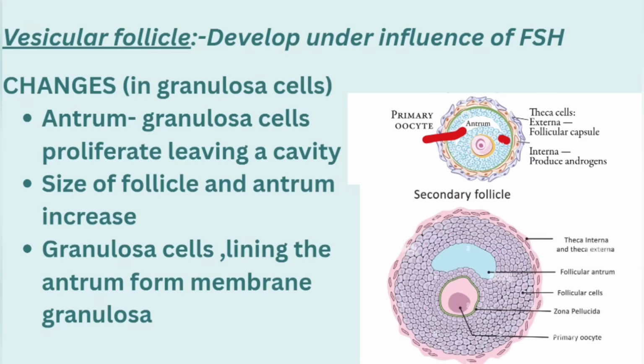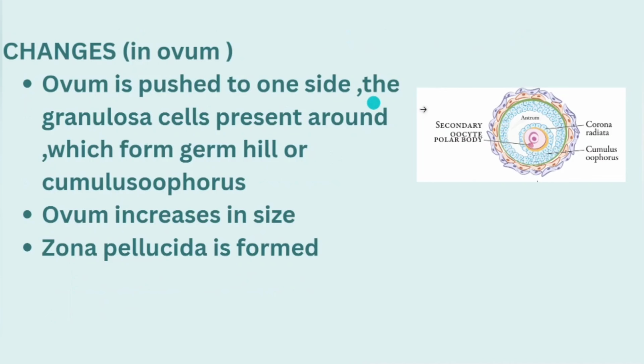Granulosa cells lining the antrum form membrana granulosa. As it goes on increasing, it forms the membrana granulosa. Here you can see in this diagram also, there is a space, a cavity. This cavity is called antrum, and these cells are called granulosa cells. So now we are going to see the changes in the ovum.